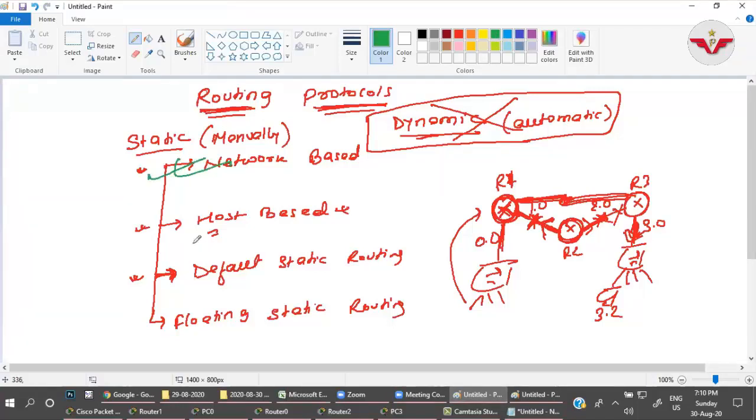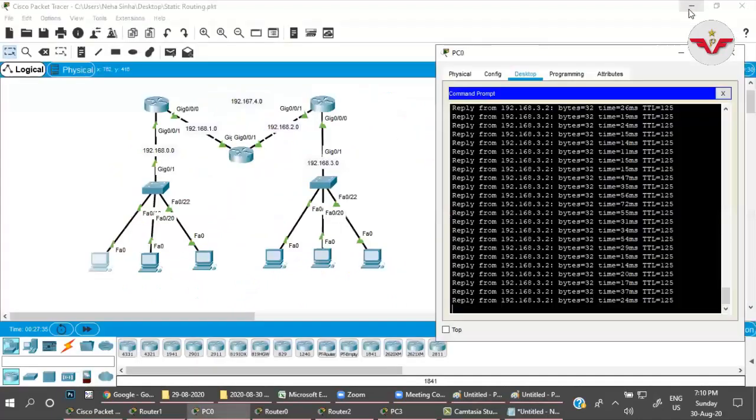Network based done. Host based done. Default routing done. Now come to the floating static routing, right? Floating static routing. Come here.